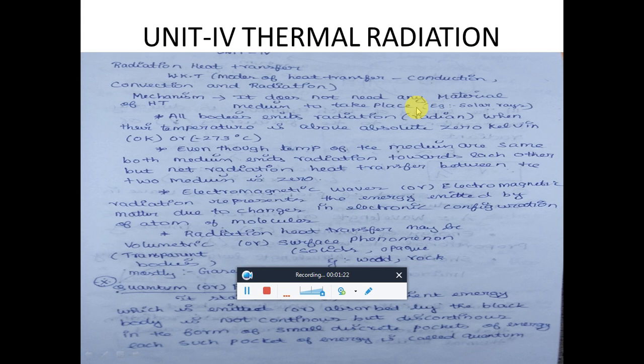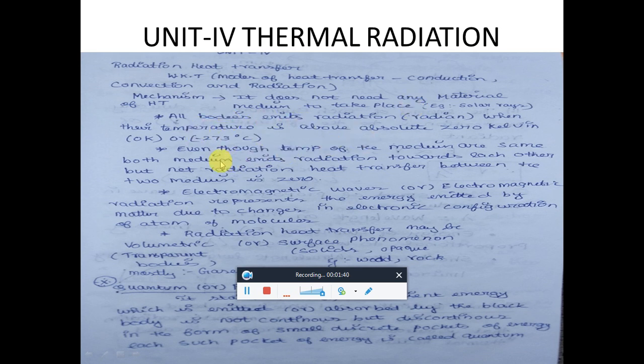One important example: how does a snake capture a rat? The snake captures a rat with the help of radiation emitted by the rat. So all bodies in the universe will definitely emit radiation when their temperature is above 0 Kelvin.